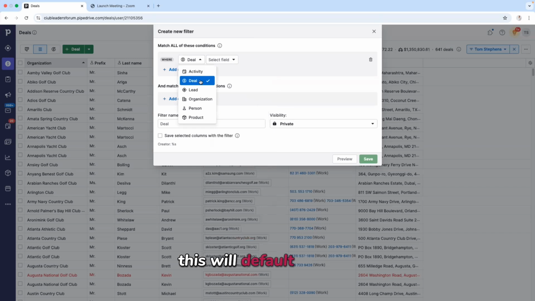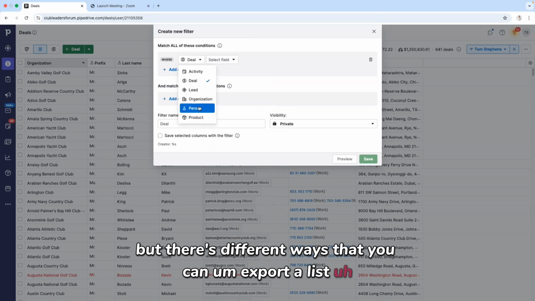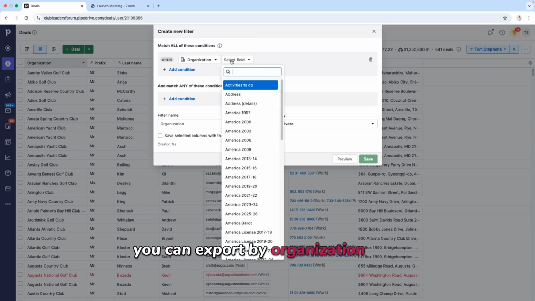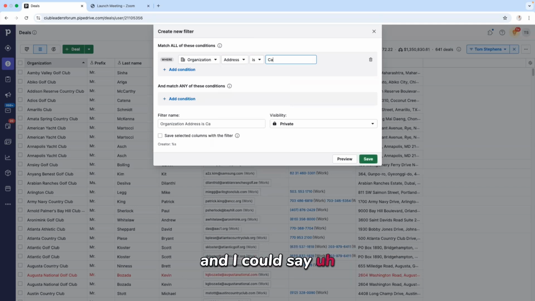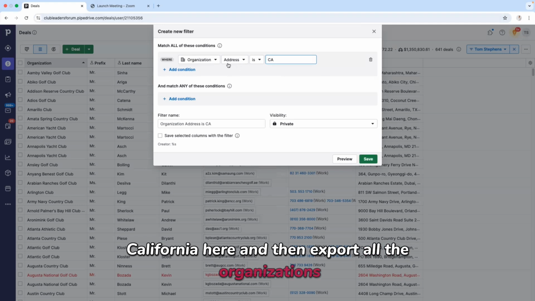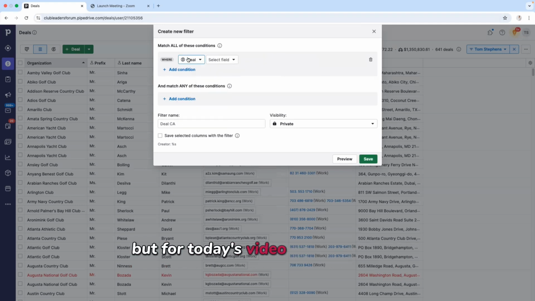This will default to deals, but there's different ways that you can export a list. You can export by organization, and you can export by the address. And I could say California here, and then export all the organizations that have an address in California. But for today's video, we're going to focus on the deal.